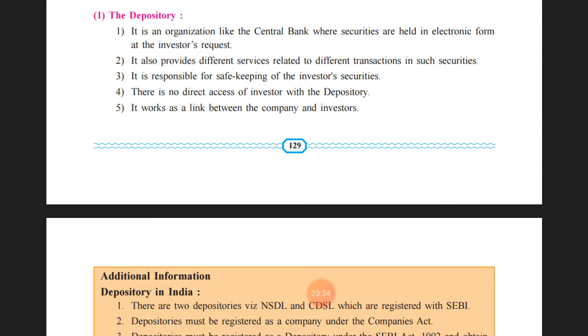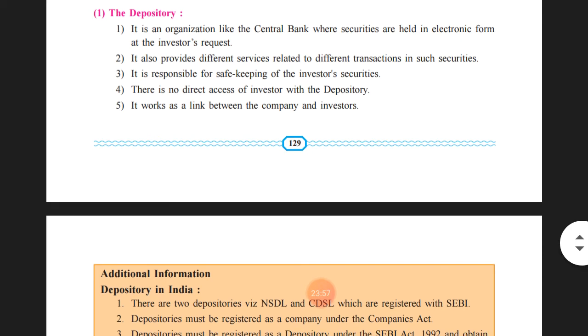Fourth one, there is no direct access of the investor to the depository. Here the investor in the securities cannot directly approach the depository. He has to approach the depository participant, and the depository participant will convey the message of the investor to the depository, and accordingly the data will be updated and the things will be done by the depository. Fifth one, it works as a link between the company and the investor.